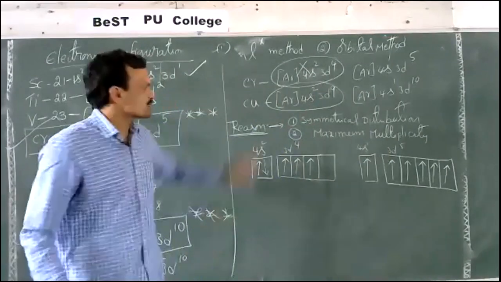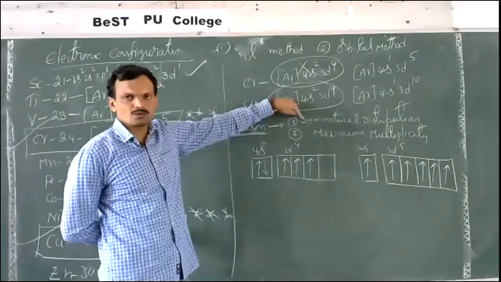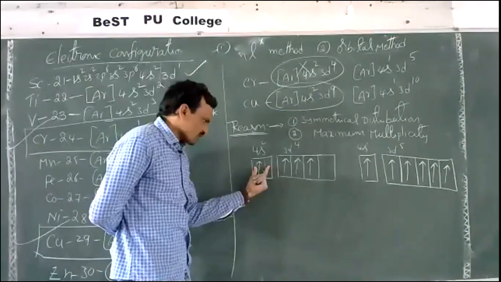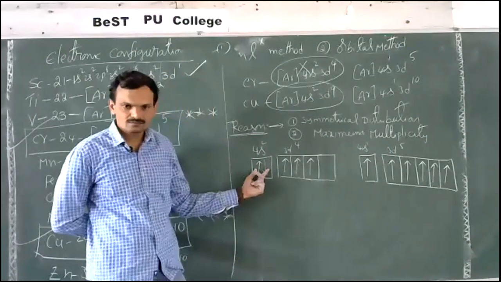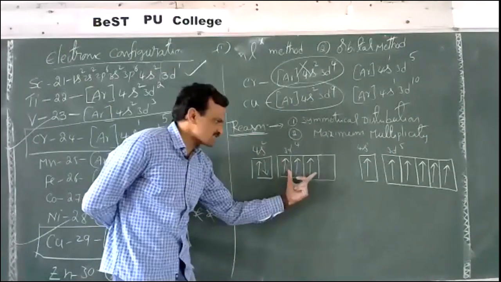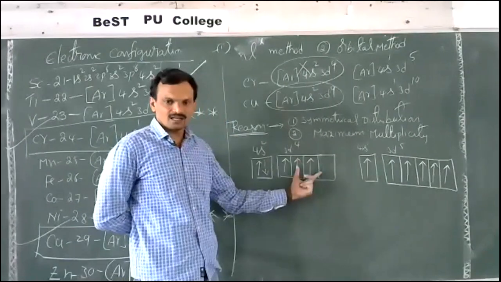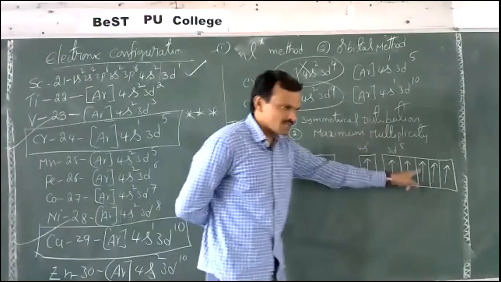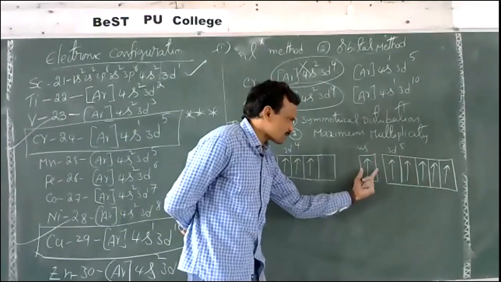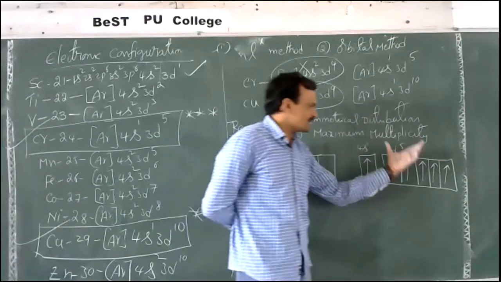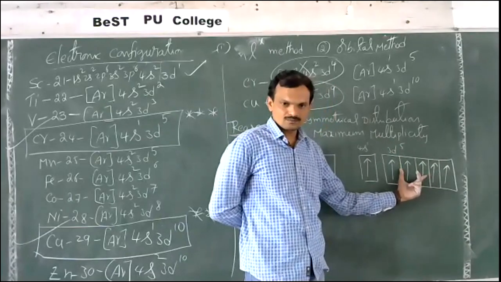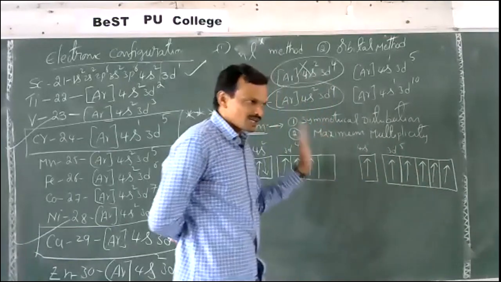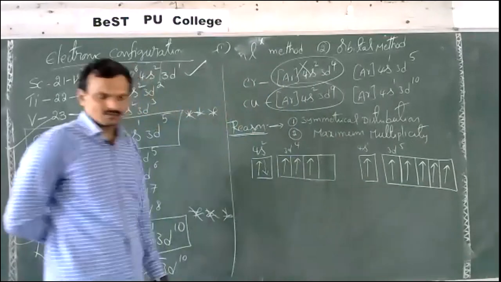The reason is symmetrical distribution. See here, in the first, 4s is completely filled, whereas the 3d subshell is incompletely filled, so one orbital is vacant. Now in this configuration, the s orbital is half filled and the d orbitals are also half filled. Means symmetrical arrangement of electrons is there.